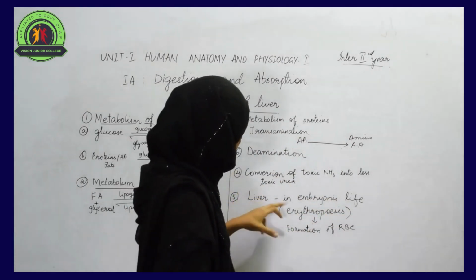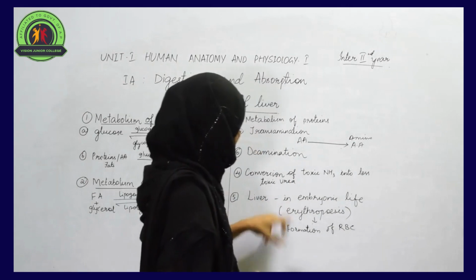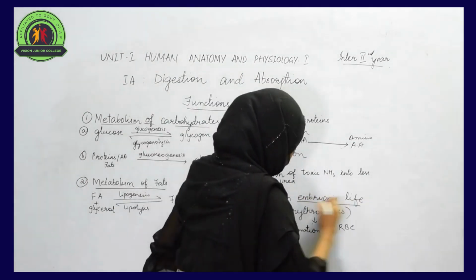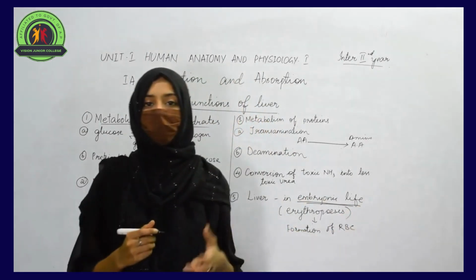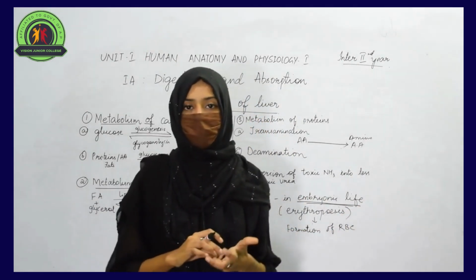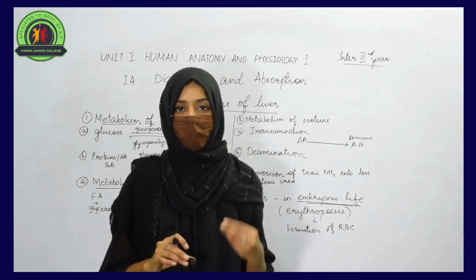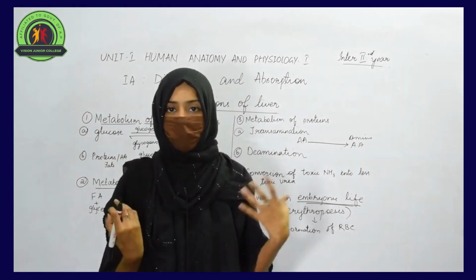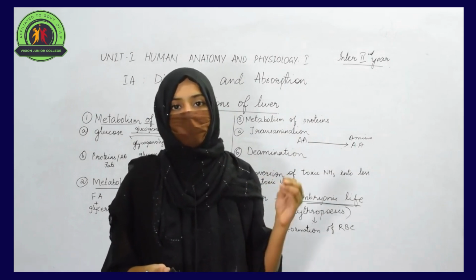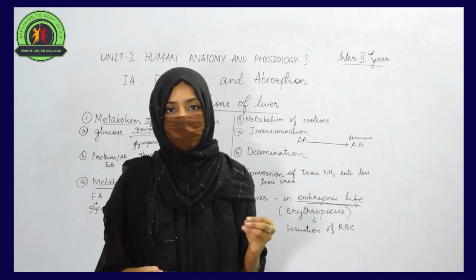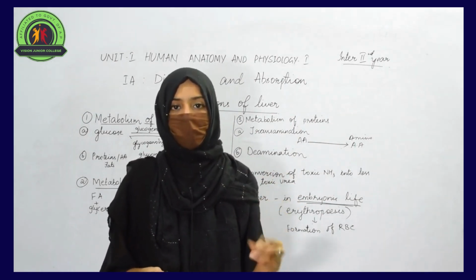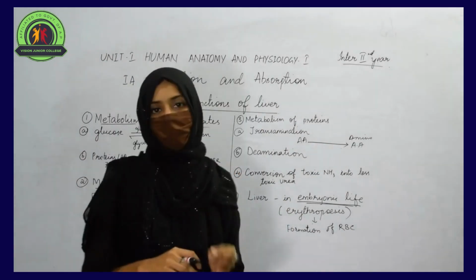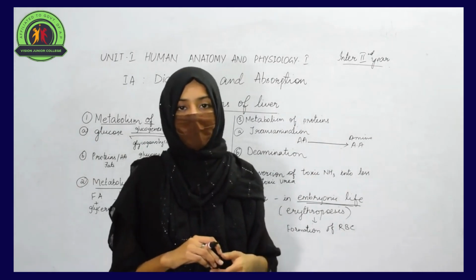Whenever we talk about the process of erythropoiesis that takes place in the liver, we should mention embryonic life, because only during embryonic stages does the liver play an important role in the formation of red blood cells. But when the baby is born, red blood cell production occurs in the bone marrow of our body. These are some of the functions of an organ called liver.